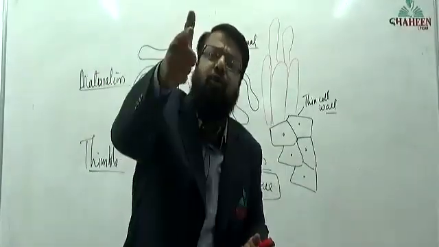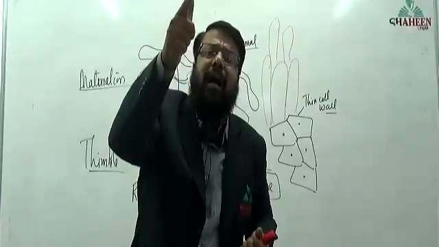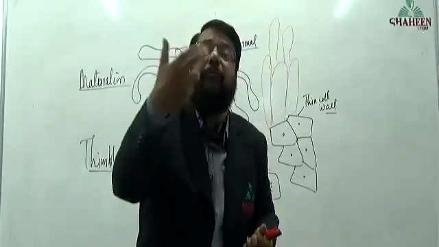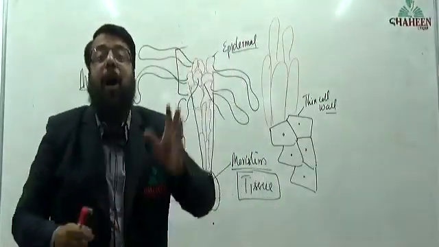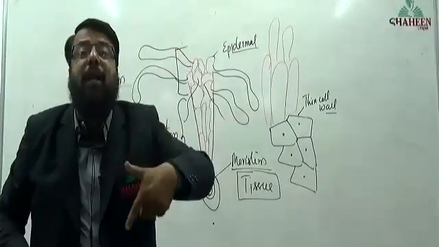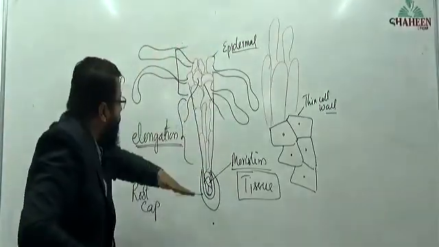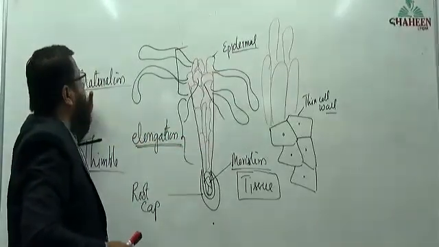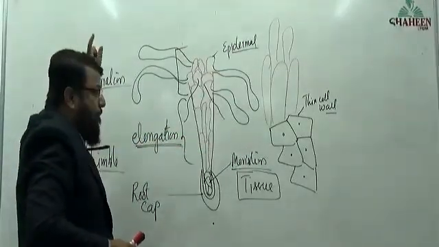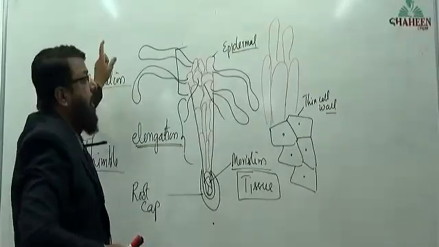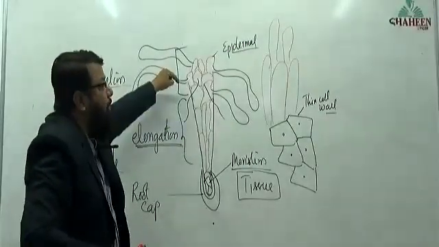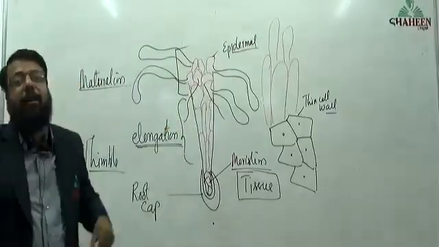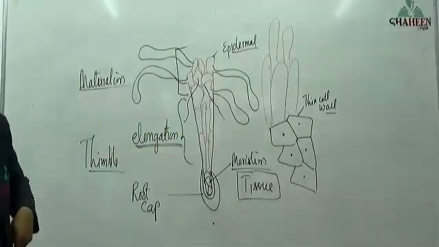For what are root hairs there? Root hairs are there to absorb water and minerals. So absorption of water and minerals will take place from the root cap, or elongation region, or maturation region? It will take place from the maturation region, and it is done by which hairs? That are root hairs.